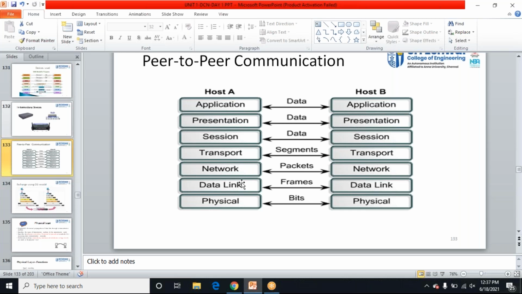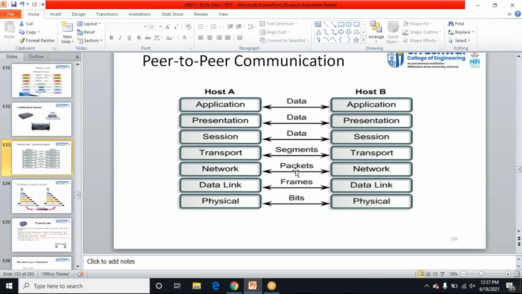Very good, frames. Very good, Rahul. Frames. And how about the network layer? How will the data be in the network layer?